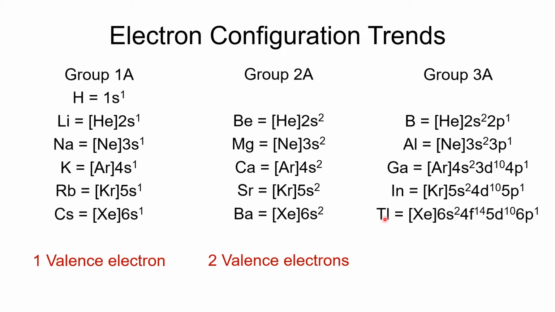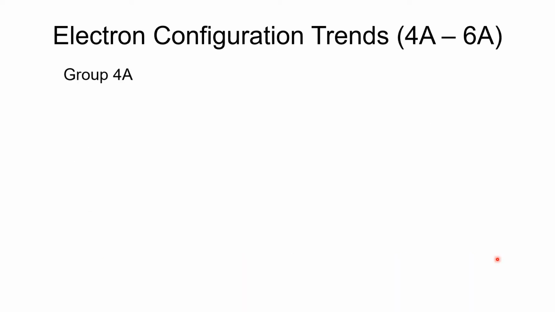For thallium, we'll see that we actually have some f shell electrons that are counted here, but again, those are in level 4, not level 6. So level 6 has 3 valence electrons. Regardless of where it is, these elements have 3 valence electrons in group 3. You'll see a similar thing happen in group 4.